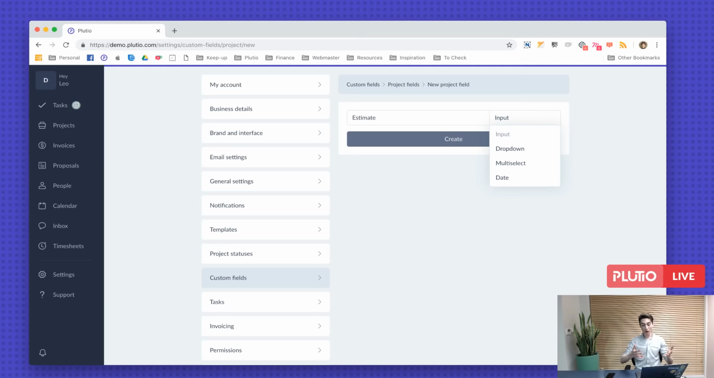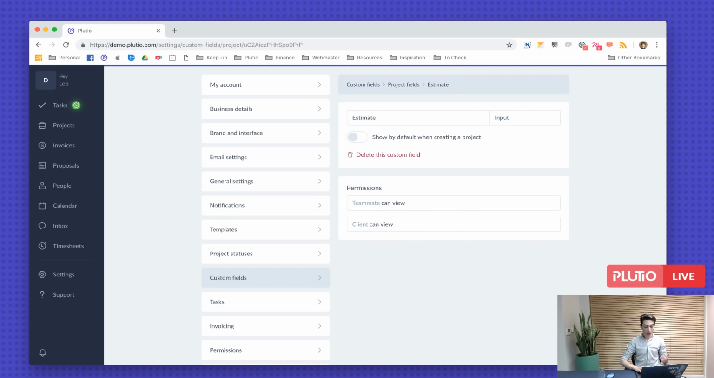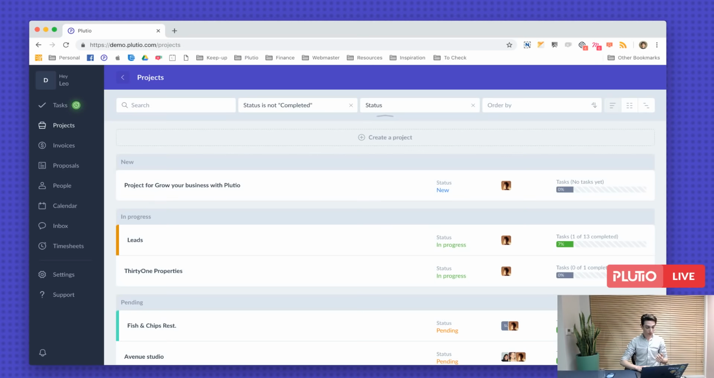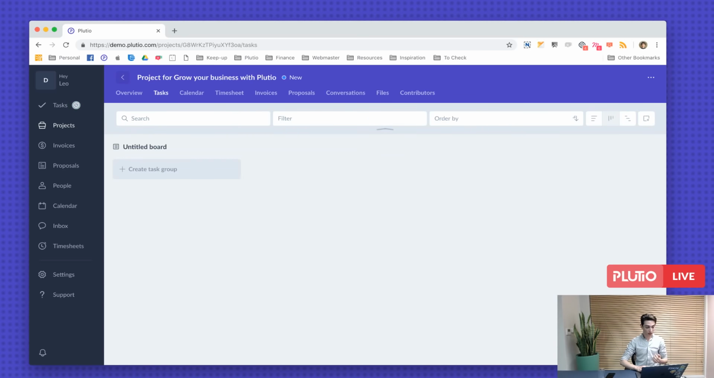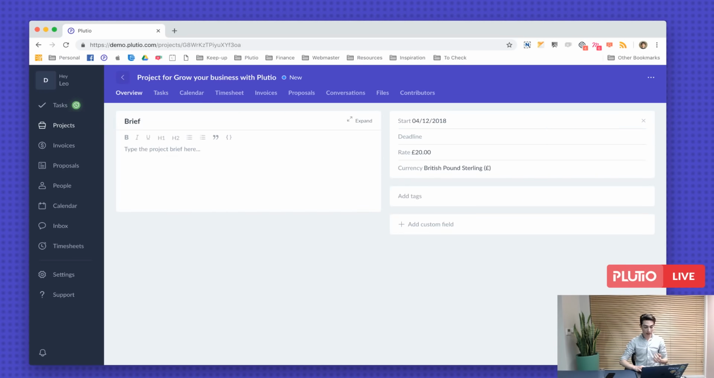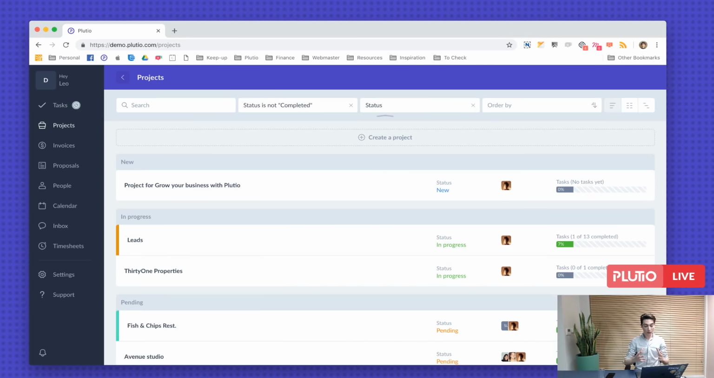Now, there are different sort of formats that you can have it as. So an input, drop down, multi-select, or a date. And once you create it, you can then go to a project. Let's click through to one of the projects, click on overview, and add the custom field here. And that's useful because later on you can group projects or any other elements by custom fields. I hope that answered the question.